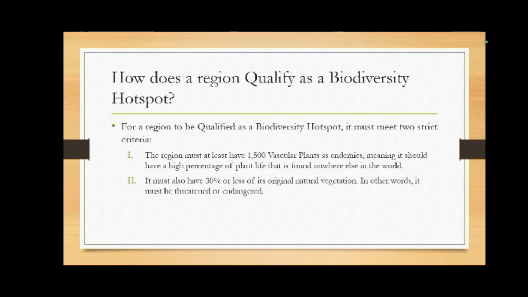So, how does a region qualify as a biodiversity hotspot? For a region to qualify as a biodiversity hotspot, it needs to meet two strict criteria. One, the region must have at least 1,500 vascular plants as endemic, so only in their local area, meaning it should have a high percentage of plant life that is found nowhere else in the world. And two, it must also have 30% or less of its original natural vegetation. In other words, it must be threatened or endangered.